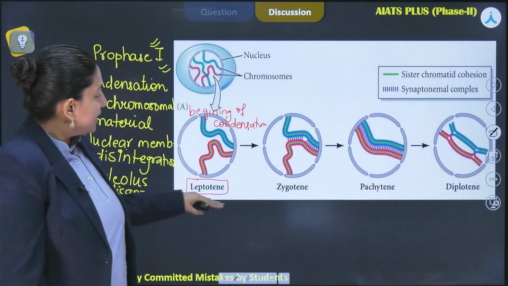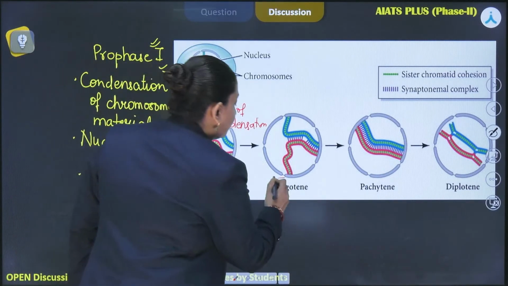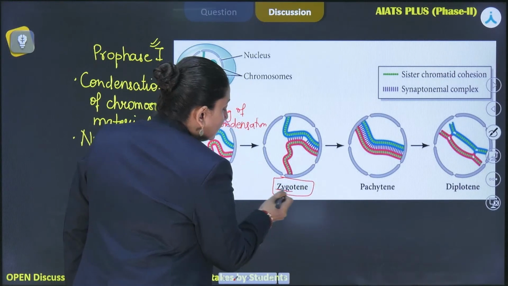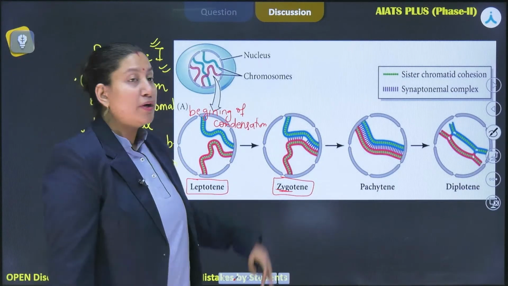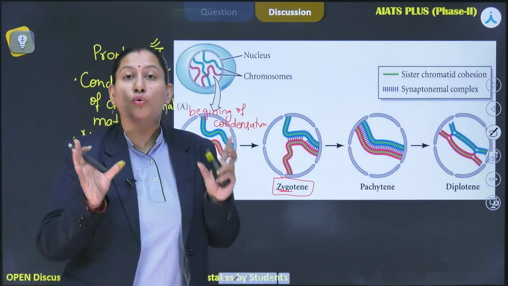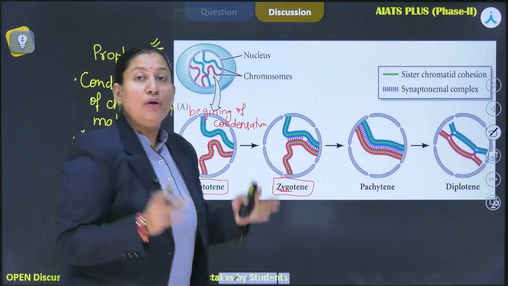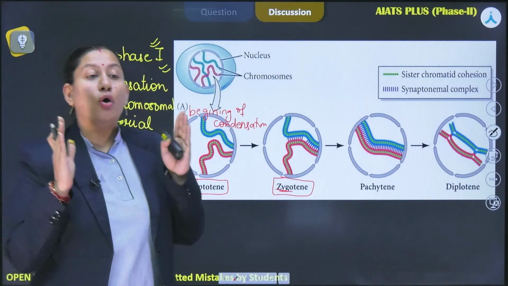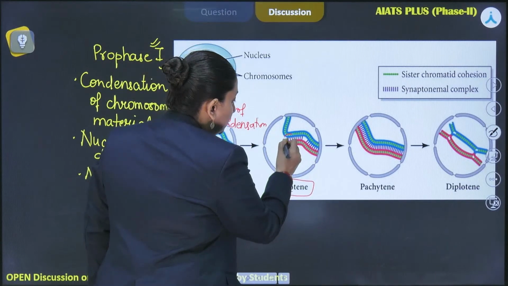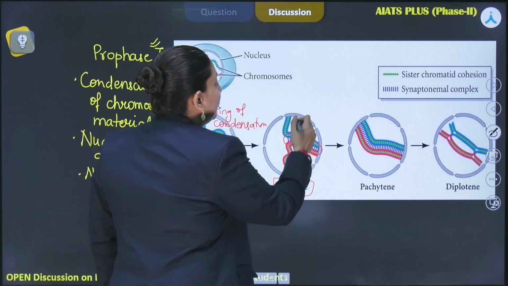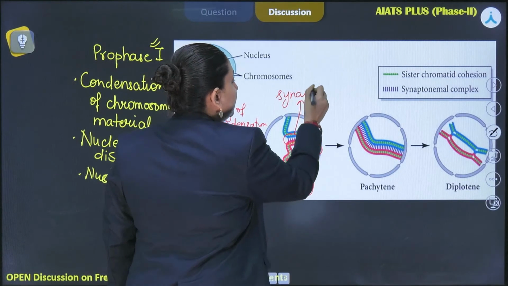Now when we move ahead to the next phase, that is zygotene, as the name itself suggests, similar to zygote sort of a thing. Over here, the two homologous chromosomes that we see are going to pair together. In order to make them pair, we need a structure, depicted here in a ladder-like form, that is known as synaptonemal complex.